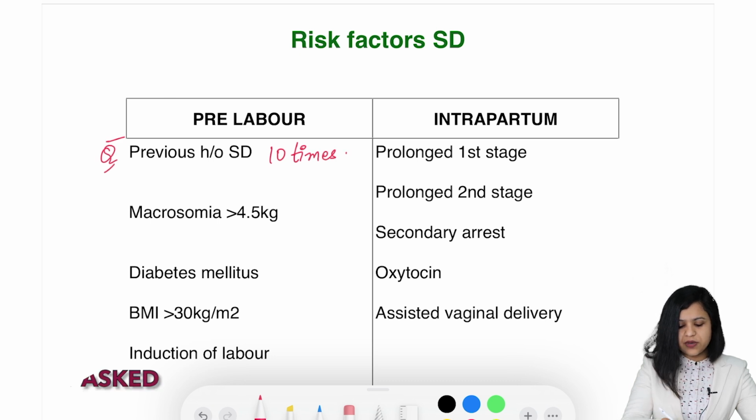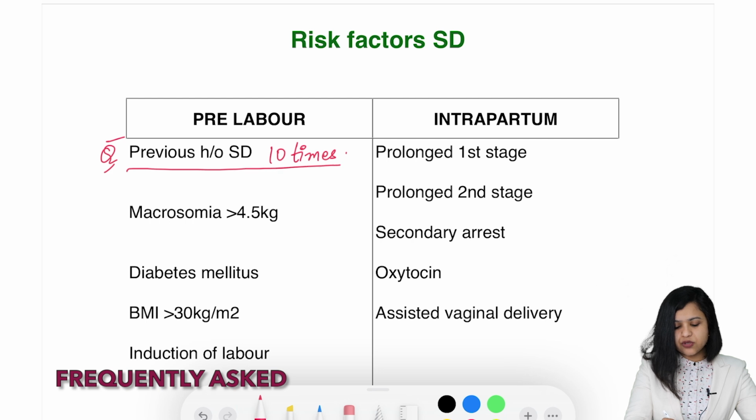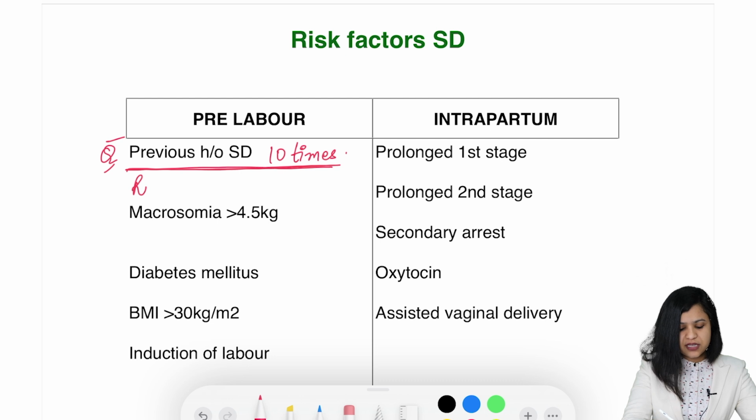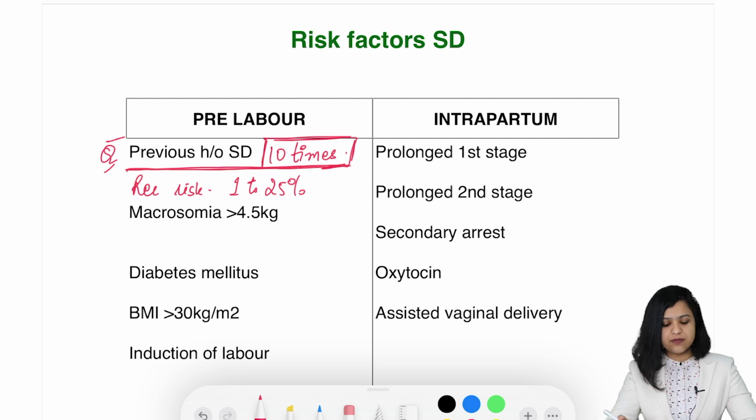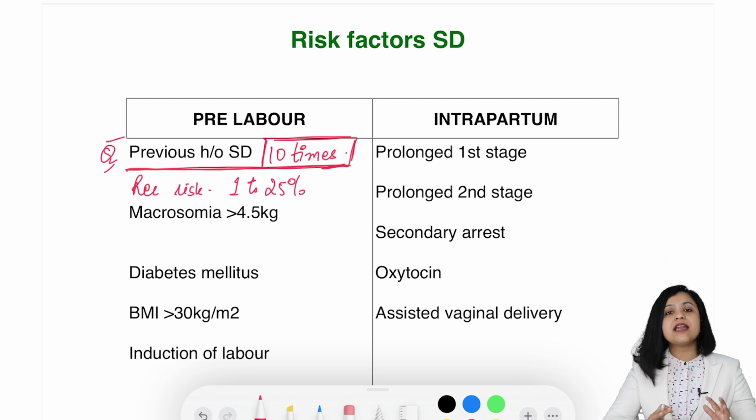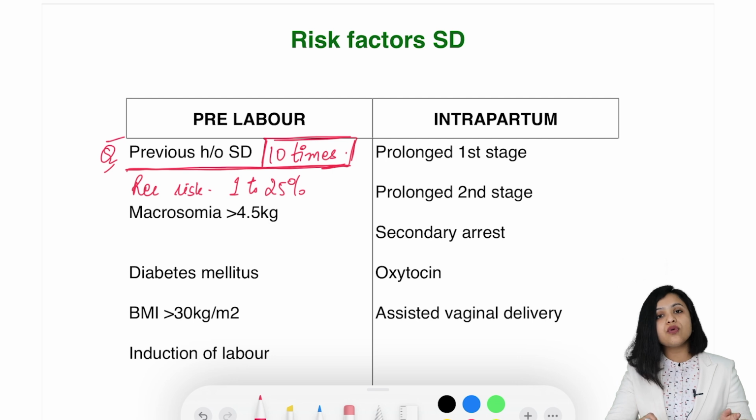Very commonly asked question. Previous history of shoulder dystocia, risk of recurrence is 10 times. In terms of percentage, the recurrence risk is 1 to 25%. So they ask this question very frequently, 10 times. The risk of shoulder dystocia in subsequent pregnancies is 10 times. Now again, if there is macrosomia, if the baby is large for gestational age, macrosomia more than 4.5 kg baby weight is associated with shoulder dystocia.